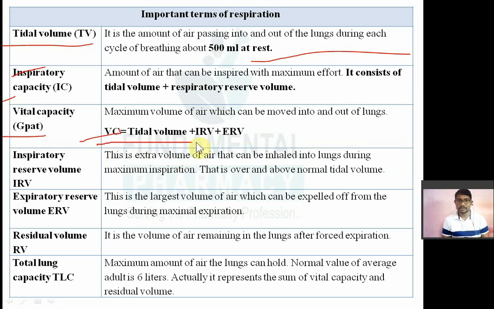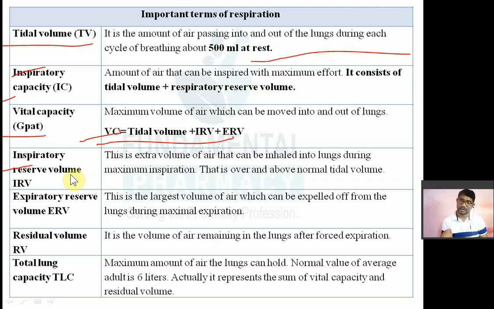So vital capacity is nothing but the tidal volume plus inspiratory reserve volume plus expiratory reserve volume. Now what is meant by inspiratory reserve volume? This is the extra volume of air that can be inhaled into lungs during maximum respiration. Normally your tidal volume is 500 ml, okay? If you take in more air than that, that is inspiratory reserve volume. Whatever extra is there, inspired tidal volume plus extra, that is the inspiratory reserve.